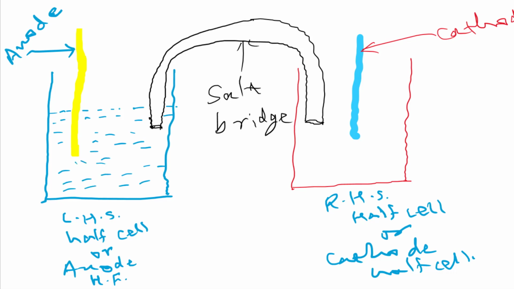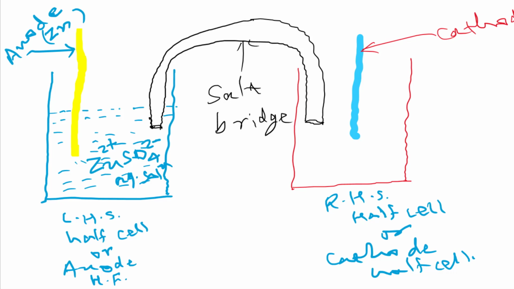Let us assume we are using a zinc anode, so this will be zinc sulfate aqueous solution. As you know, zinc sulfate is a strong electrolyte, so it will be present in the form of Zn2+ and sulfate ions. Got it? As it is an aqueous solution, it is fully ionized.